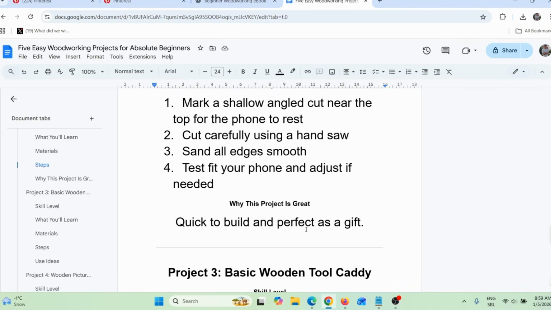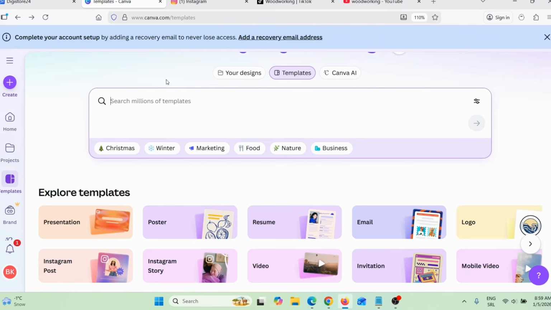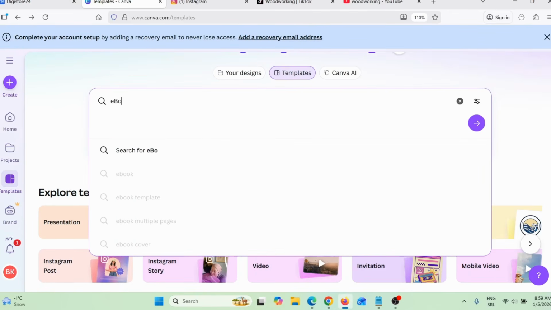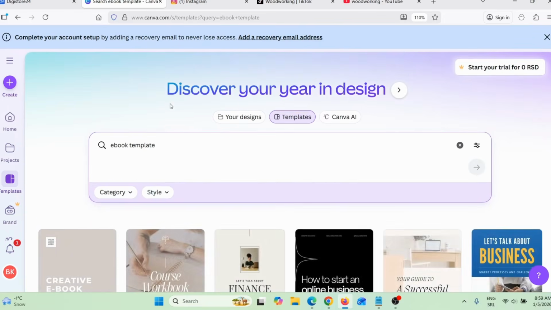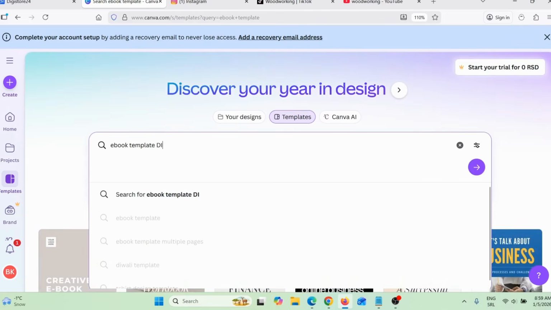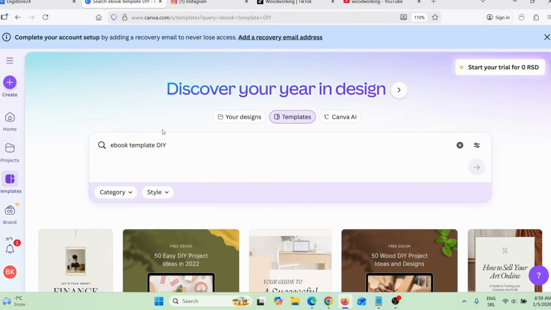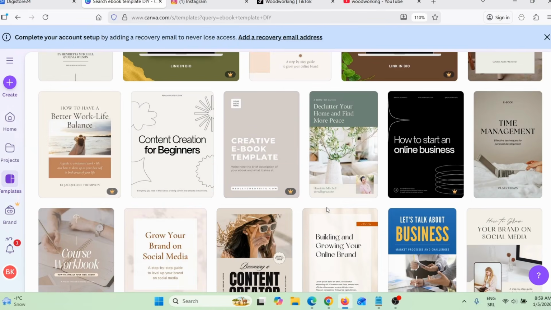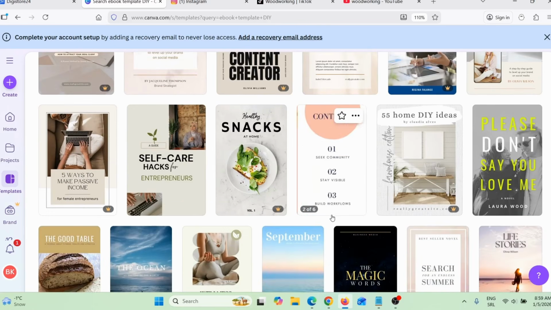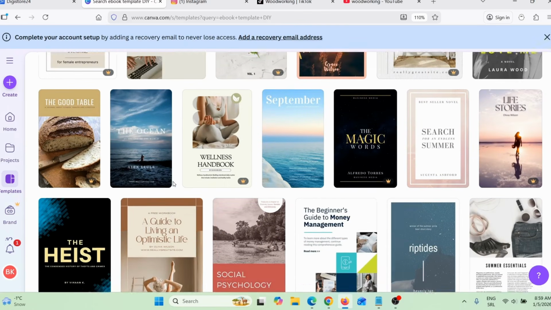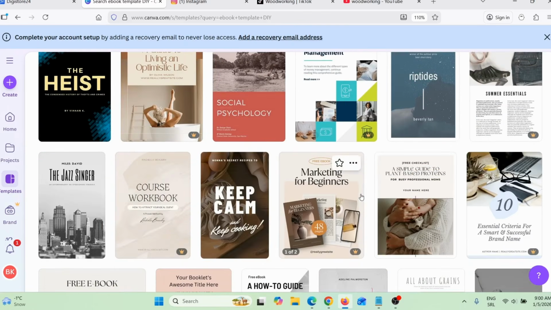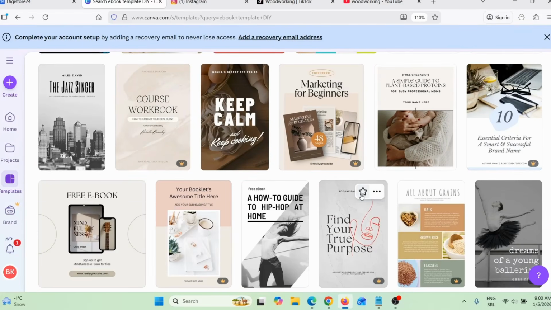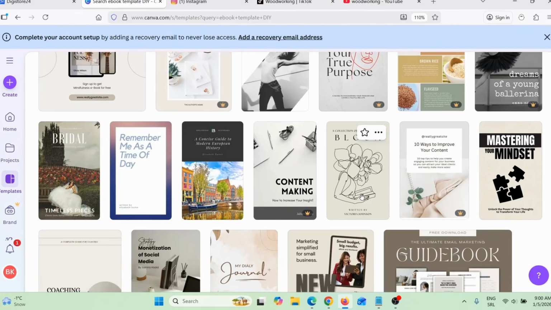Now, the second option is to go here on Canva, and then here you can simply search ebook. Okay, ebook, and then here you can see templates. And then here I will simply add DIY, and then press enter. And here you can find DIY templates for ebooks on Canva. So I can use any of these. Let's just see which of these templates works the best for me.